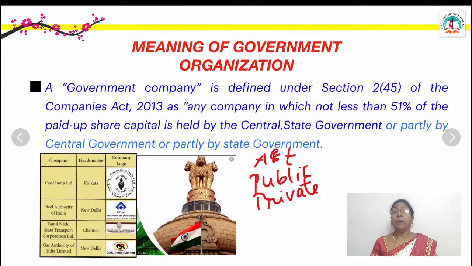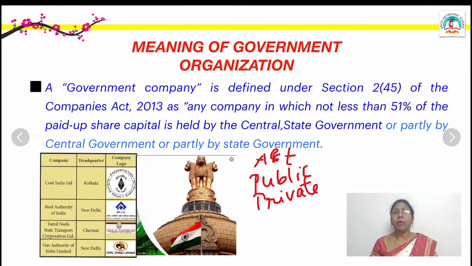So it is a monopoly. What do you mean by monopoly? That's a single seller. As 51% of the share capital is held by the government, it is a monopoly. For example, railways. Railways is a monopoly, a single seller. Nobody is in charge of railways except the government. So we call it a monopoly. Any company in which 51% of the share capital is held by the government is called a government company.